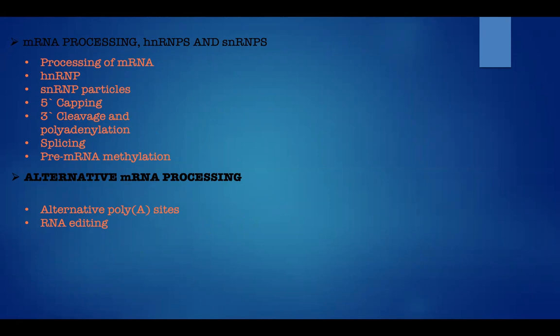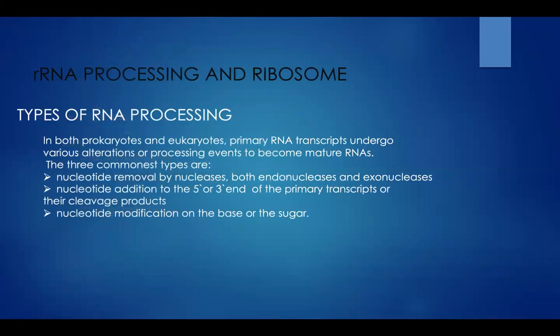Before going into the topic, we all should know why post-transcriptional modifications are important. That is, why RNA should be modified before the translation process. We all know that in prokaryotes, translation and transcription occur simultaneously, whereas in eukaryotes, it is a discontinuous process because transcription occurs in the cell's nucleus. Once the RNA is synthesized in the nucleus, it has to be transferred to the cell's cytoplasm. Now we'll know what the importance of these modifications is.